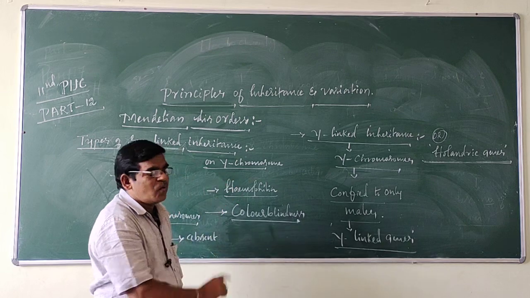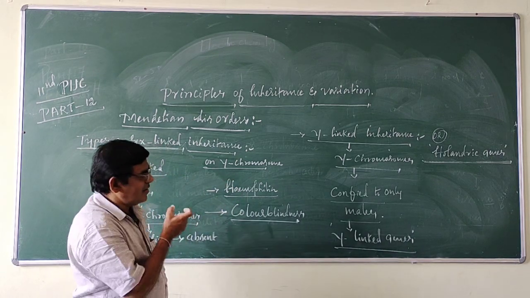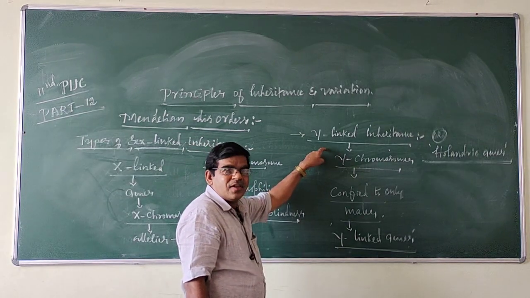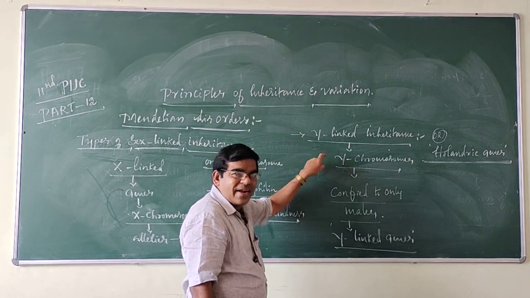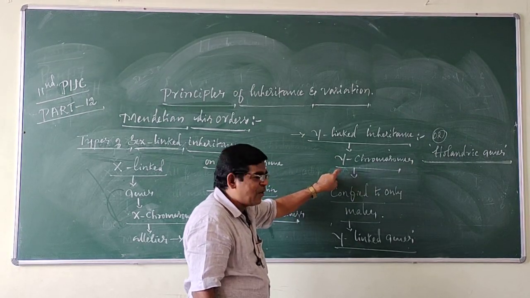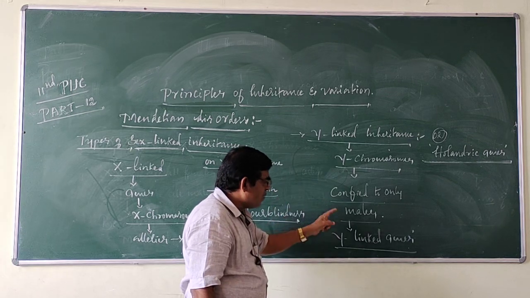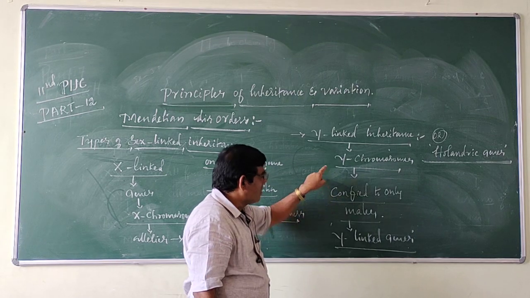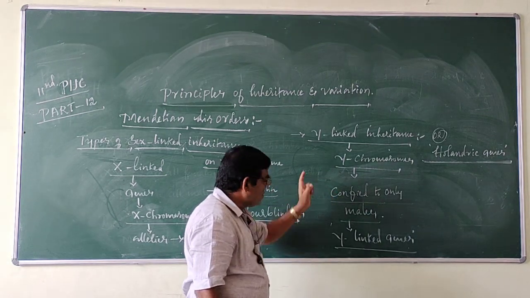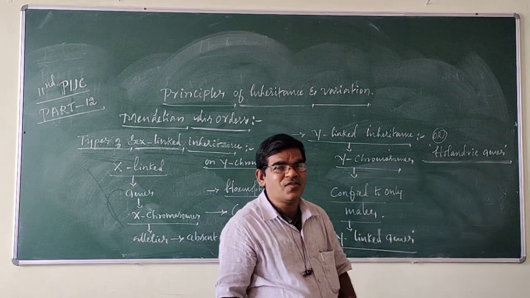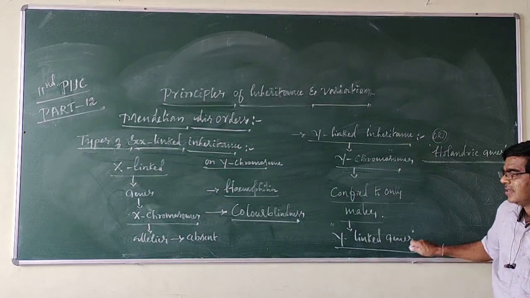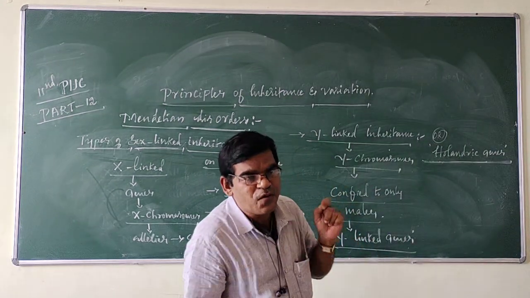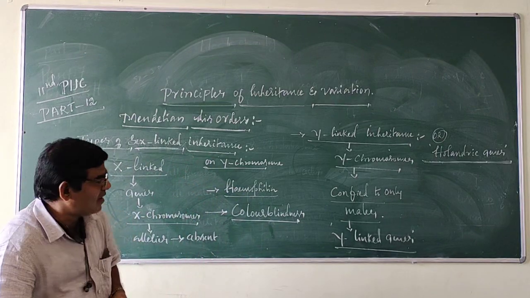And the inheritance is called Y-linked inheritance. Clear? Y-linked inheritance means the genes determining the somatic characters present on the Y chromosome are confined only to males because Y chromosomes are present in males. These genes are called Y-linked genes, also called holandric genes, and such inheritance is called Y-linked inheritance.